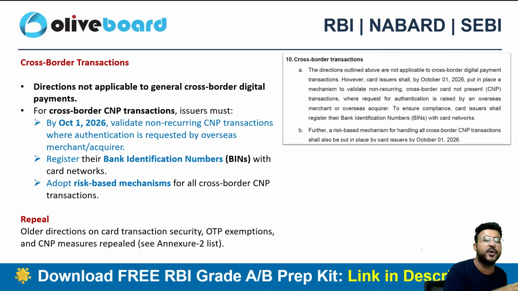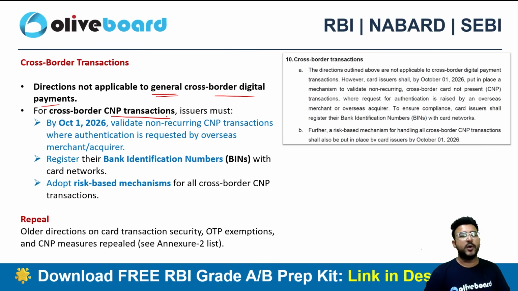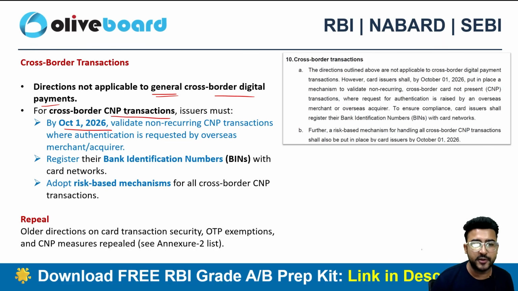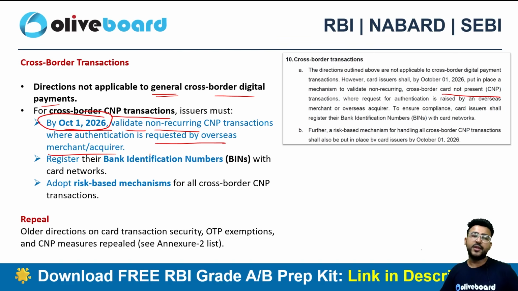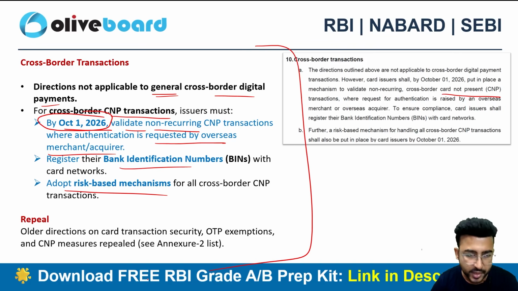In case of a cross-border transaction, the directions do not apply to general cross-border transactions, but for cross-border CNP transactions, the issuer must, by 1st of October 2025, validate the non-recurring CNP. What is CNP? Card not present. If the card is not present, you need to first validate it by 1st of October 2026, where authentication is requested by the overseas merchant or acquirer. Then you need to register your bank identification number as well with the card network and adopt a risk-based mechanism.